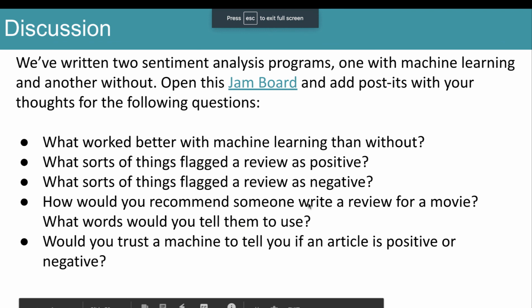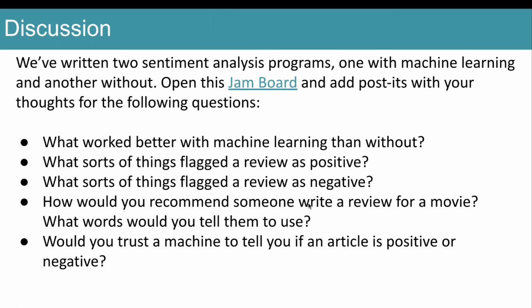Okay, welcome back. So we've written 2 sentiment analysis programs, one with machine learning and the other without. And so I want you to open this Jamboard and add post-its with your thoughts for the following questions. And don't forget to add your name on the post-it. What worked better with the machine learning than without? What sorts of things flagged a review as positive? And what sorts of things flagged a review as negative?